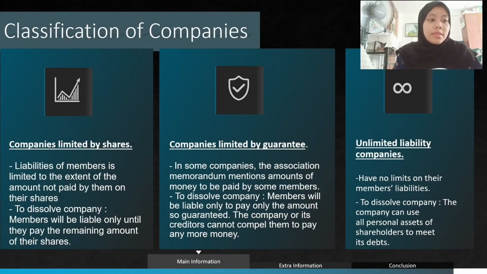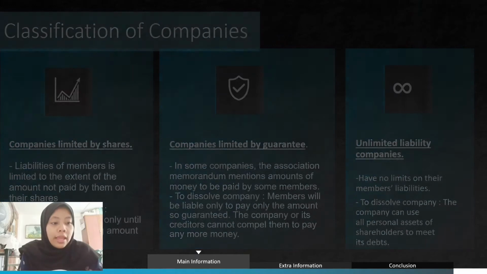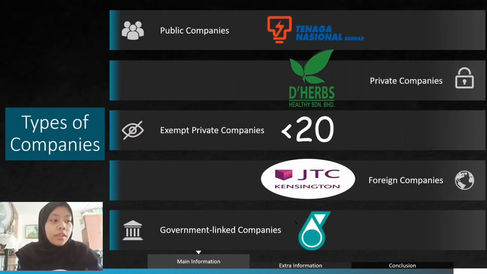There are three types of classification of companies. The first one is companies limited by shares, the second one is limited by guarantee, and the third one is unlimited liability companies. So next, there are 5 types of companies in Malaysia.